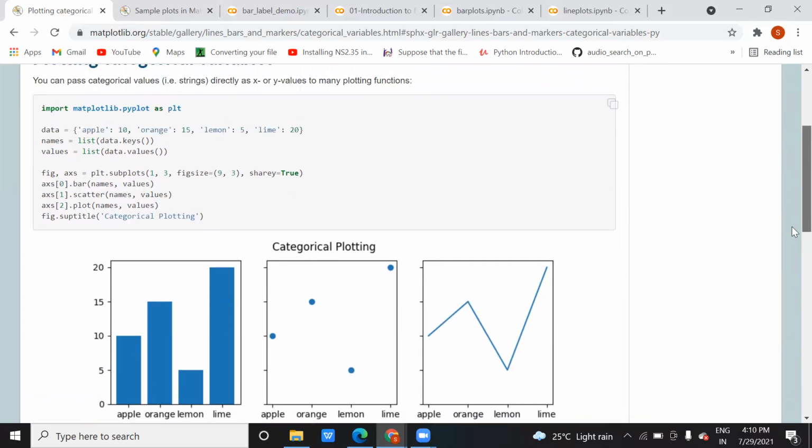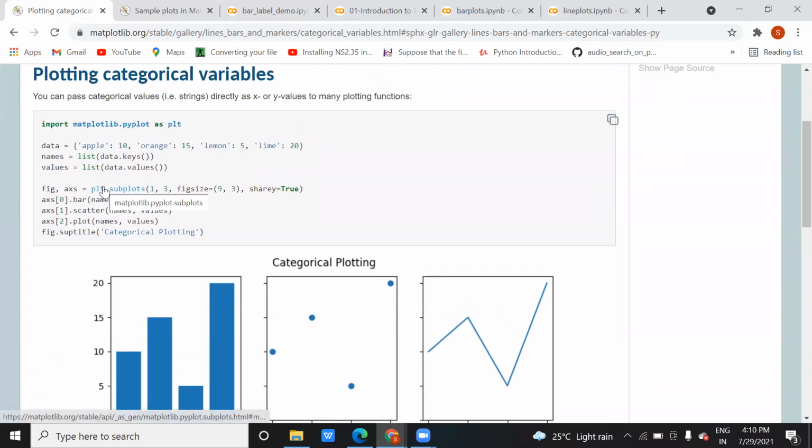So let's see this. Before coming into that, let me tell you what our data is. Our data is apple and its value is something like 10. Orange, you can just think of it as key and value. Dictionary, you know the dictionary variable in Python, Arush?